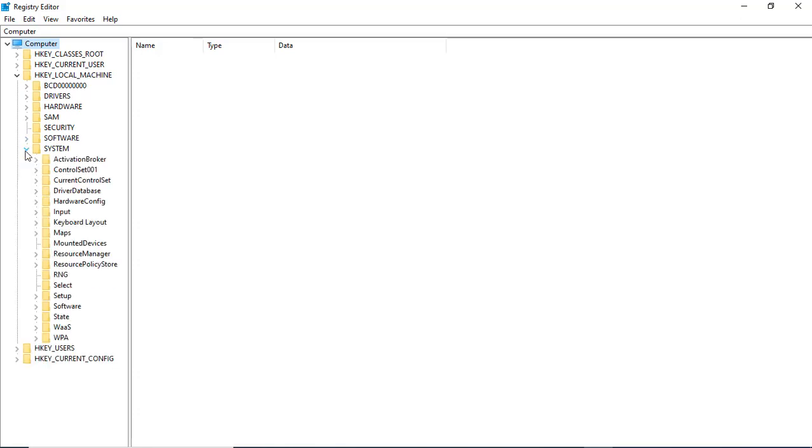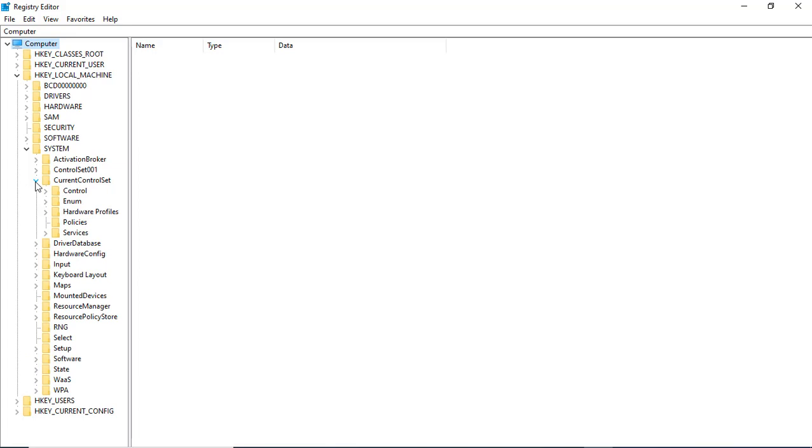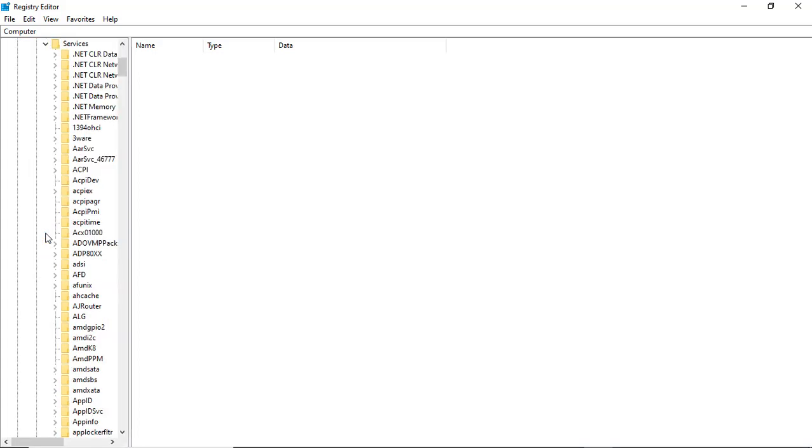Click on that drop down, you will see another folder labeled CurrentControlSet. Click on that one too. Down, you will see another folder labeled Services. Click on that drop down too.